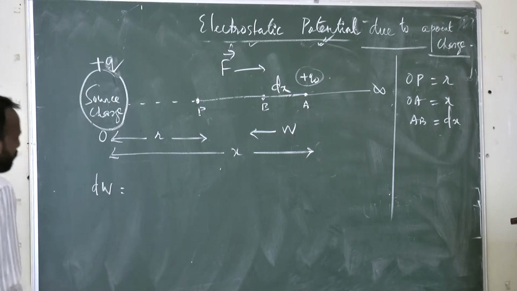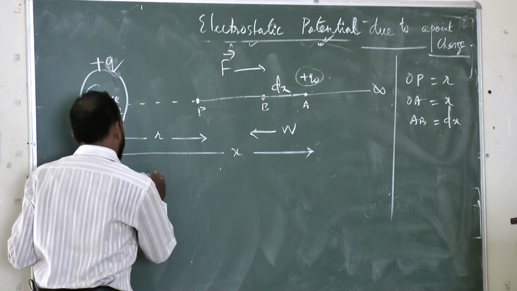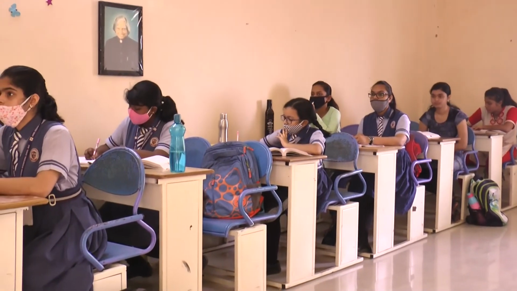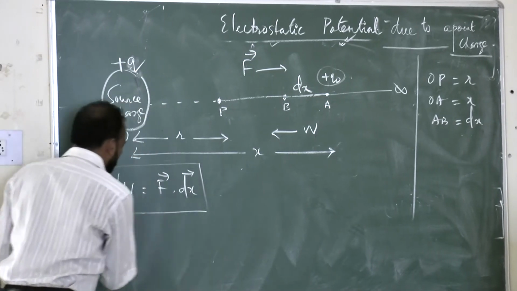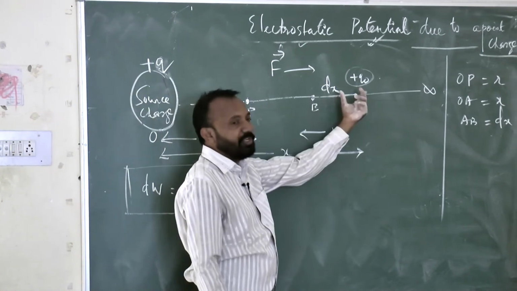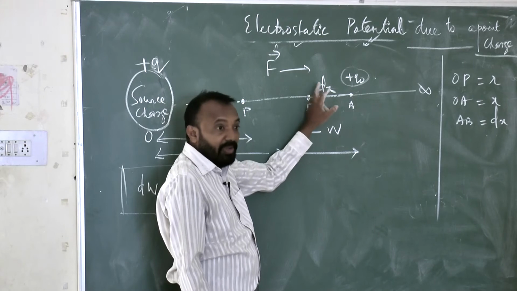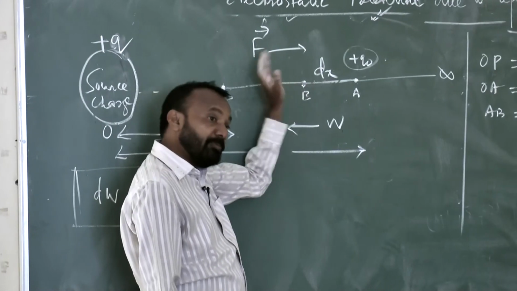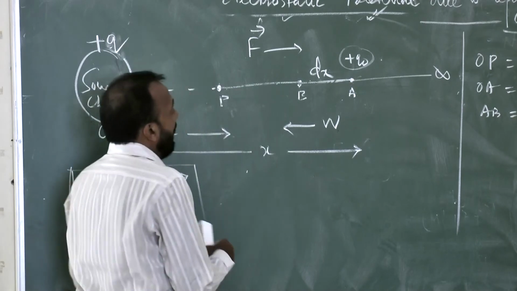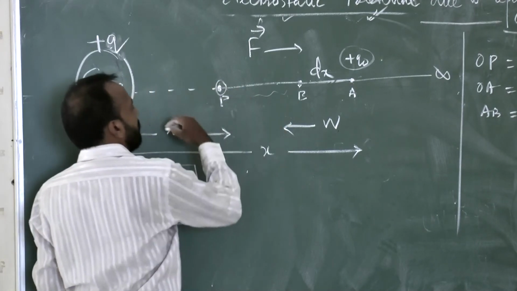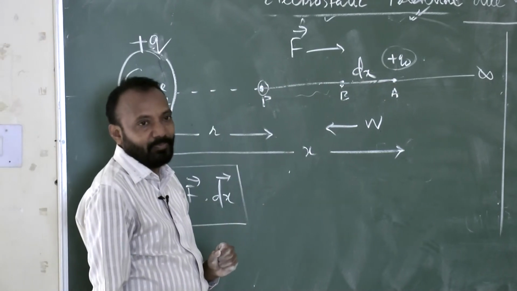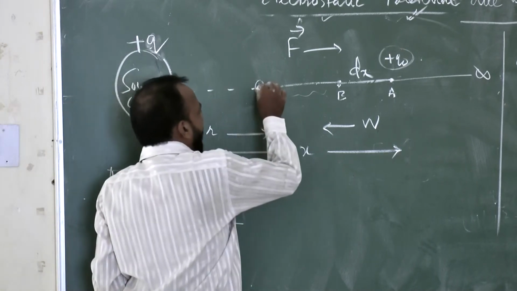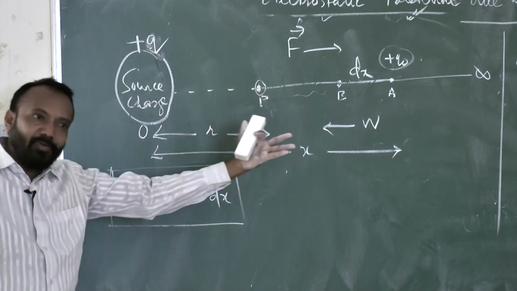That's why dW is equal to what? F dot dx. Can I write like this? I can use the dot product of force and displacement. This dW is the small amount of work done to transfer the test charge from A to B, then from B to another point, and again from the next point to another small point. So ultimately, after doing so many small works, I am able to bring the test charge up to the P position. Okay, so that's what happened.